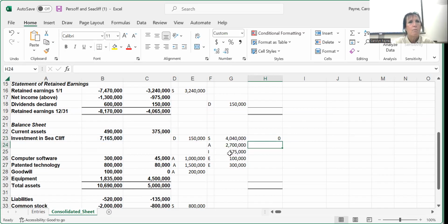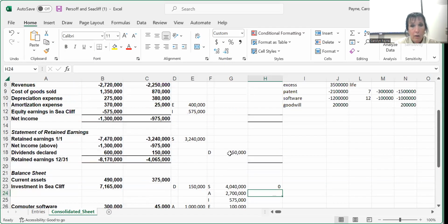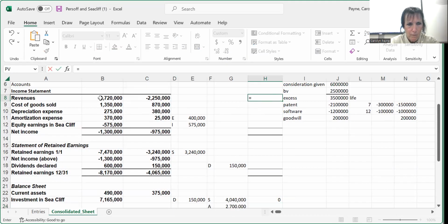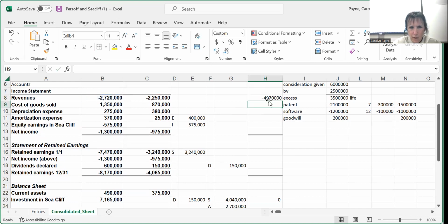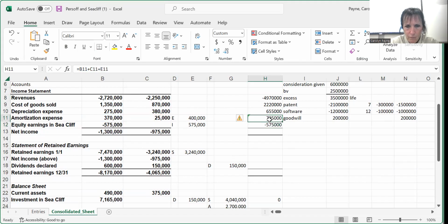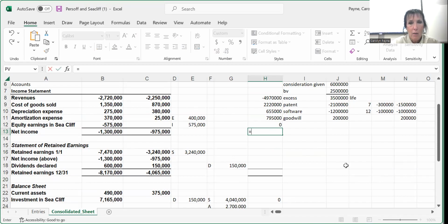And it is. And then now all we have to do is combine. So combine the revenues and all the expenses. Of course, we have to account for the additional expenses that we recorded. Okay, and then we calculate our net income.